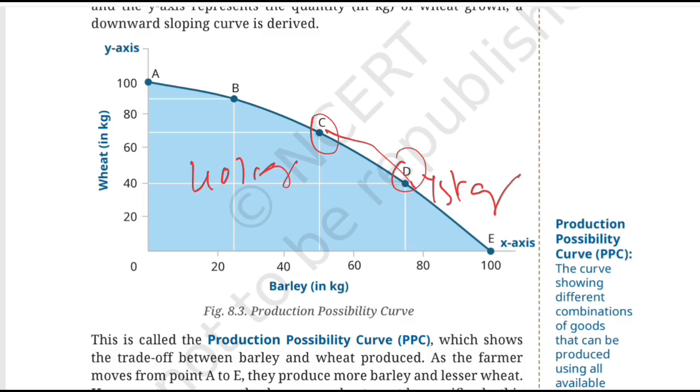What happened here? It shows that barley production increased by how much? Here it was 50 kg. It increased by how much? 25 kg. But wheat production, what happened to it? It was 70 kg, and from 70 kg it came down to 40 kg, which shows a decrease of 30 kg. So what did the farmer sacrifice to produce more barley? He sacrificed 30 kg of wheat production. And this is the trade-off shown in the PPC. And the sacrificed alternative represents the opportunity cost.